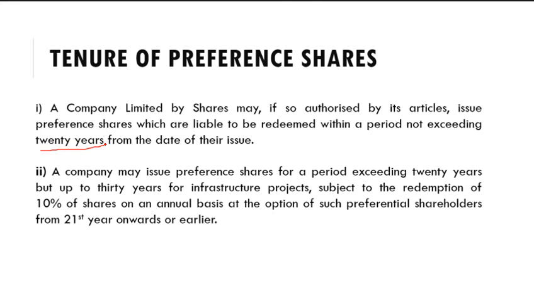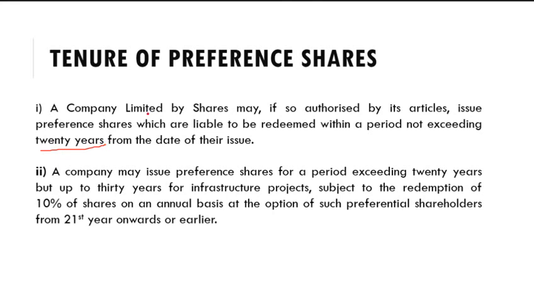So the maximum tenure for redeemable preference shares is 20 years.